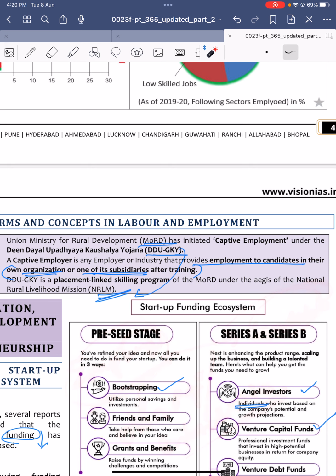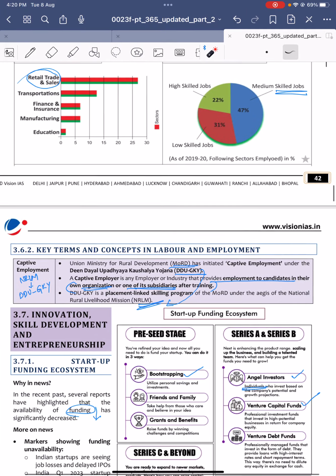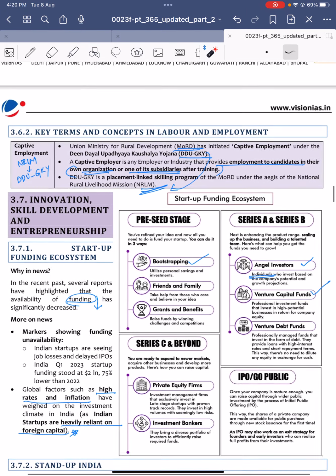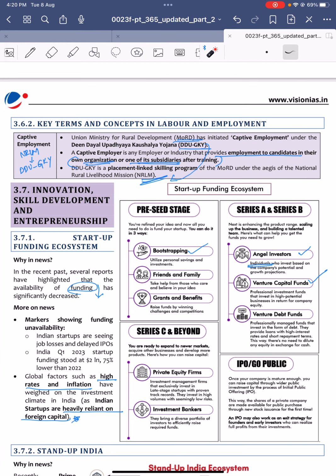If I am an employer and I recruit someone into my own organization or my organization's subsidiaries, then I am a captive employer. So this is called captive employment. They recruit for employing in their companies.